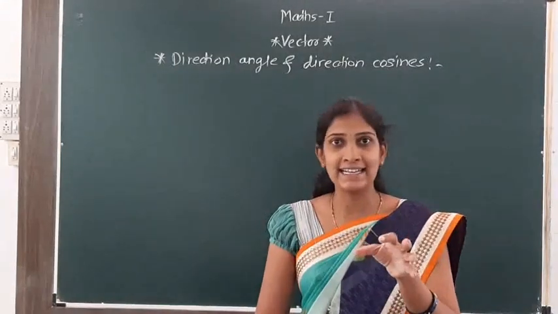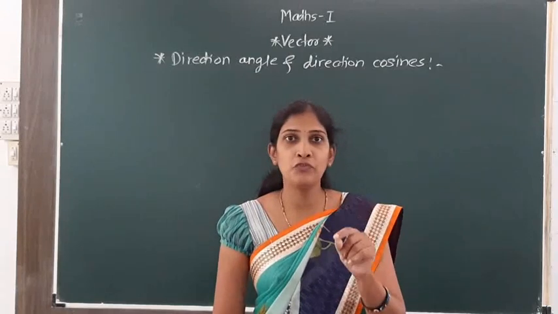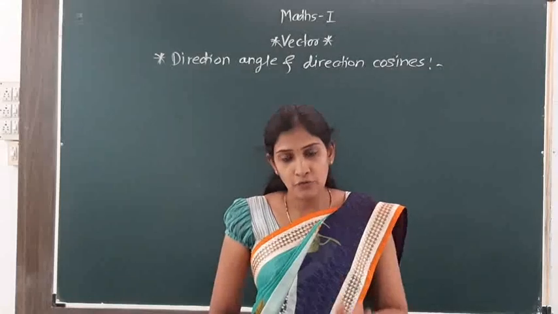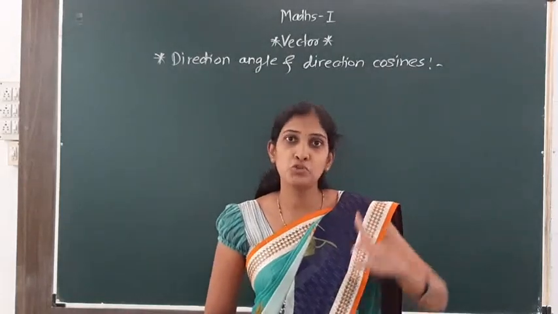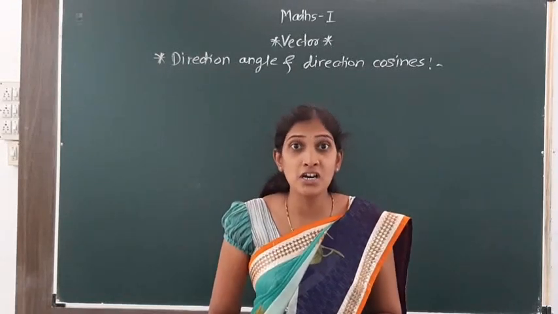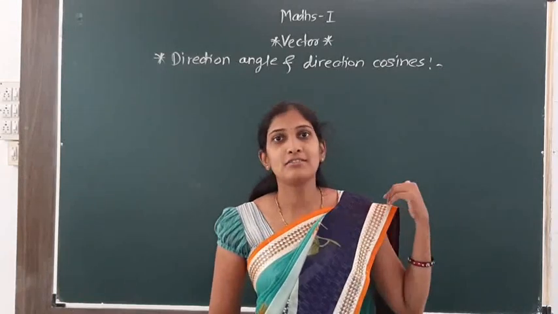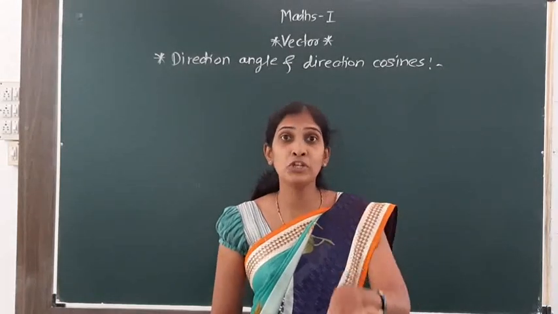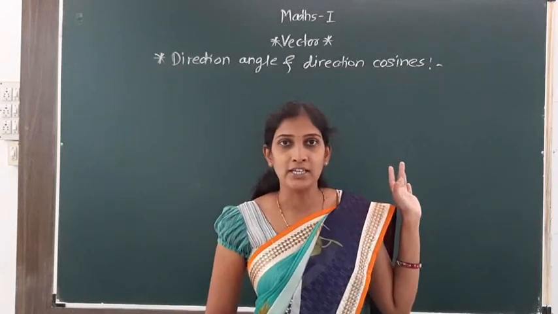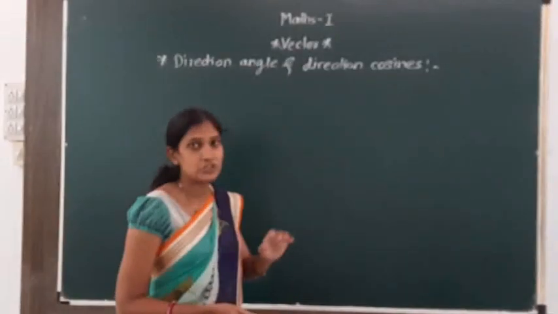Suppose there is a satellite around our earth and we have to find its position with reference to the earth. Then we use the concepts of direction angle and direction cosine. So these are very important concepts.